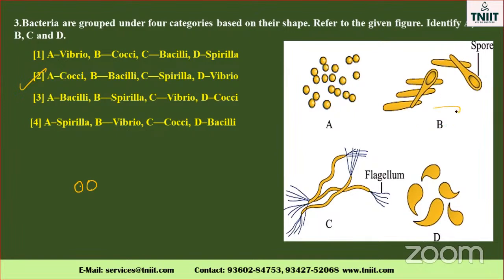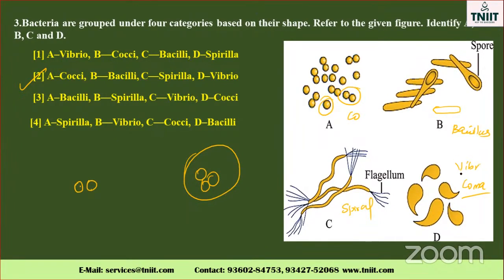This one is called bacillus. Bacillus means rod shape. This one is called cocci. This is called diplococci. This one is called monococci. Triplococci means it is composed of three components. This one is called spiral. This one, comma shape, isn't it? This is also called Vibrio cholerae. The fourth one is Vibrio cholerae. So the second option is the correct option.